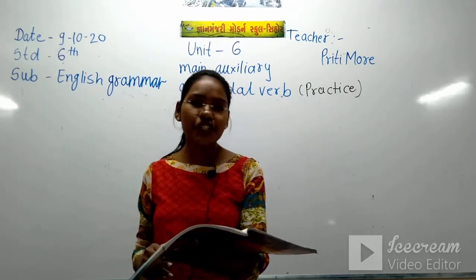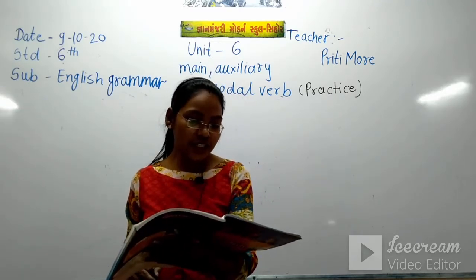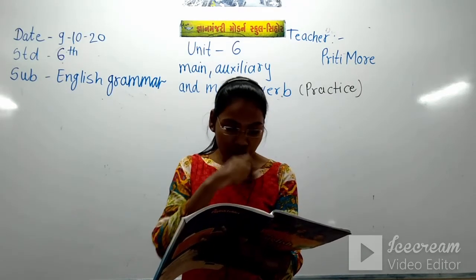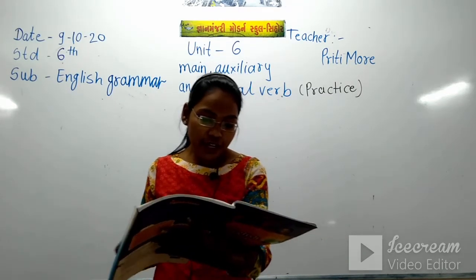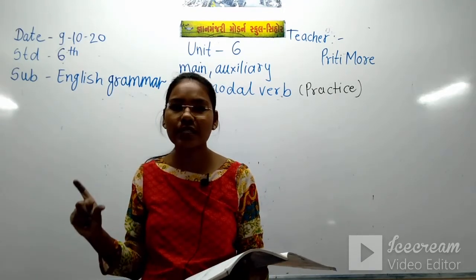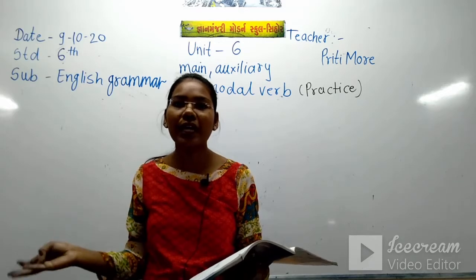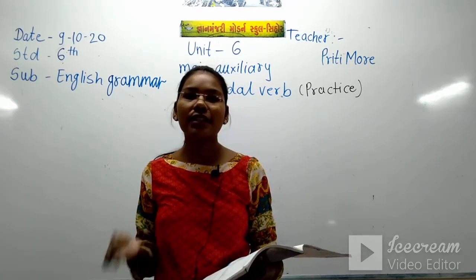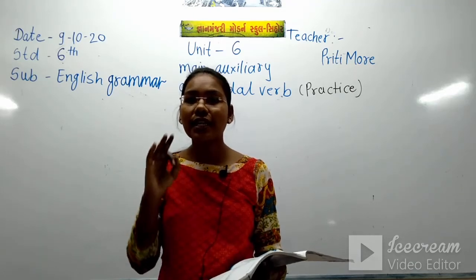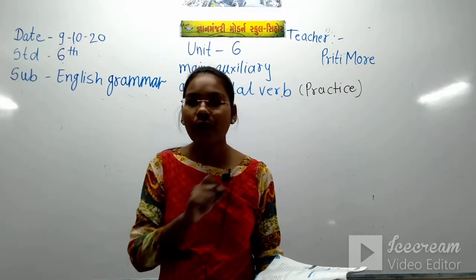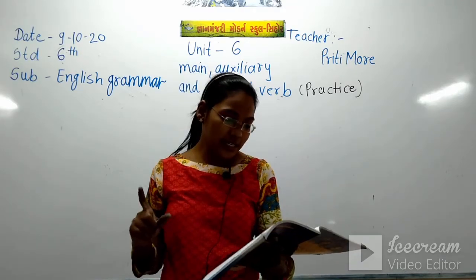So what is the instruction? The instruction is: underline the modal verb in the following sentences. What do we have to do? We have to underline the modal verb. Modal auxiliaries like can, could, may, might, must, should, shall, will. If these auxiliaries are in the given sentence, we have to underline that auxiliary.